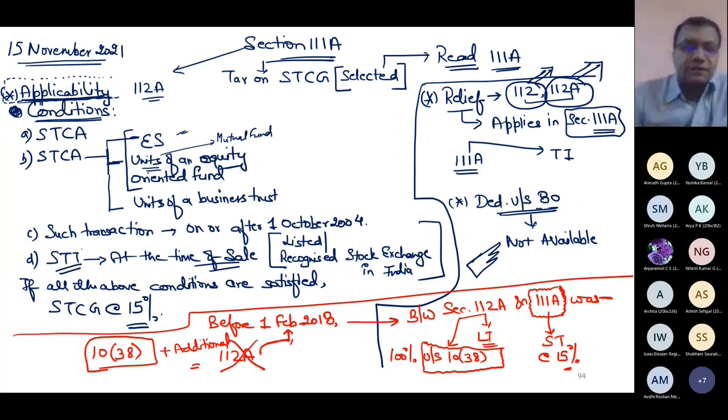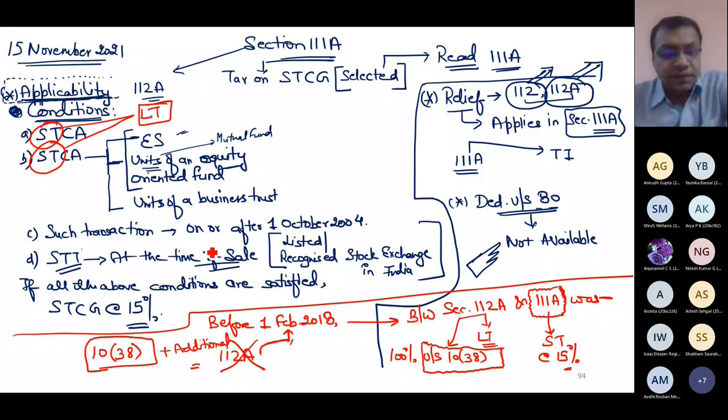The main difference is, what is short term here in 111A is nothing but long term in 112A. This is the difference. In 111A, I am saying that the transaction of sale must be entered on or after 1st October 2004. In 112A, I am writing this date as 1st April 2018. This is another change.